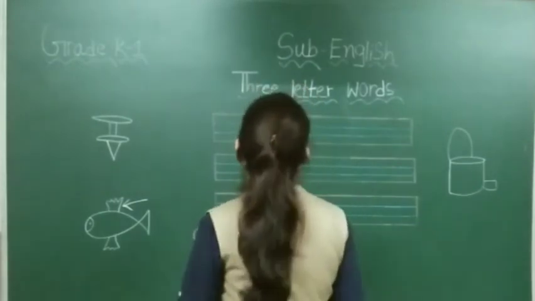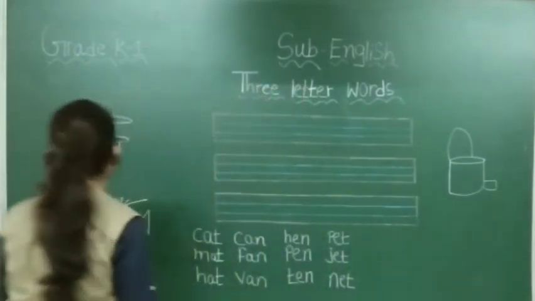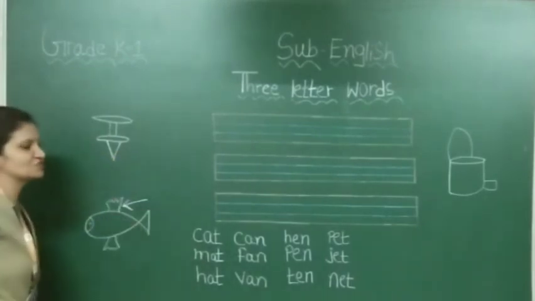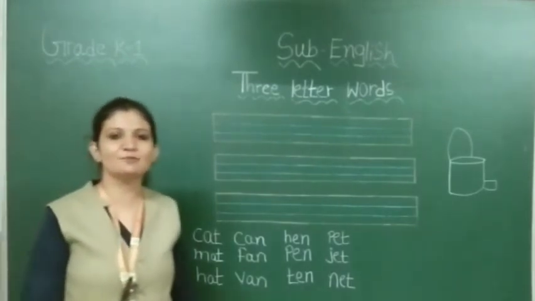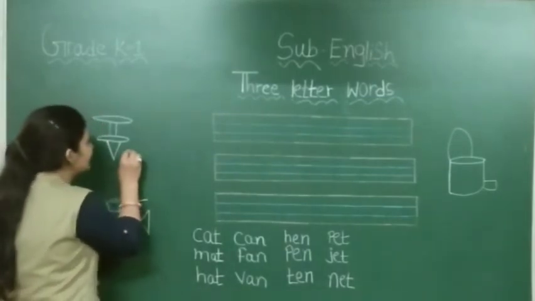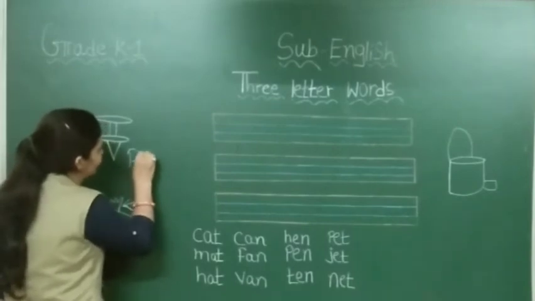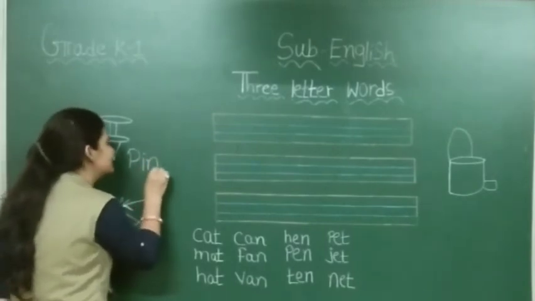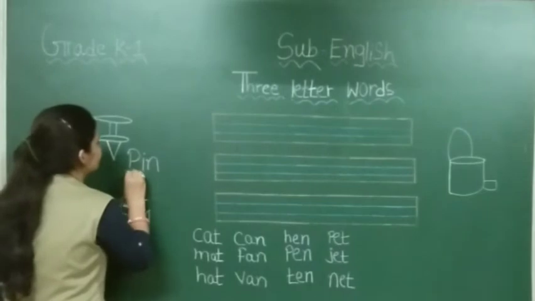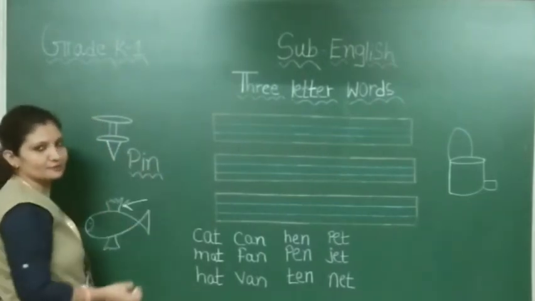Now in today's session we have to start I sound words. First of all, see here, which picture is this? Yes, this is a picture of a pin. Now what is the spelling of pin? P-I-N, pin. In phonics, P-I-N, pin.